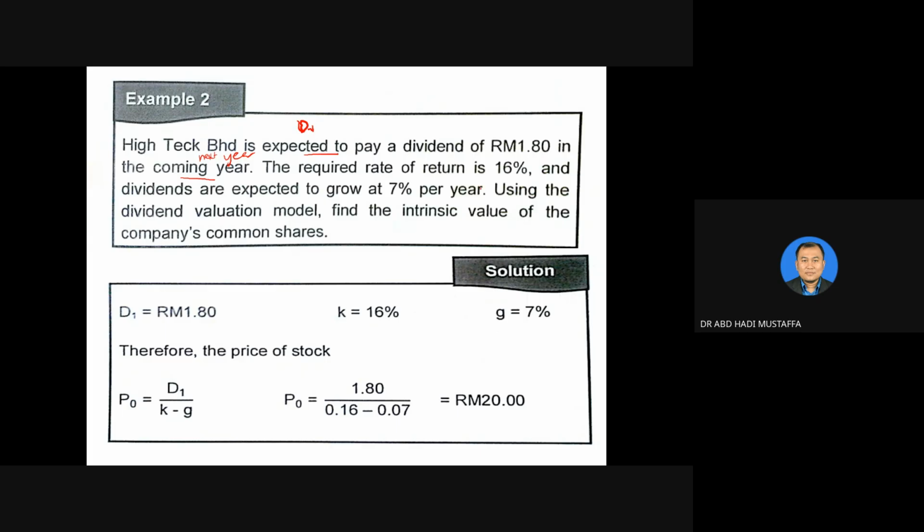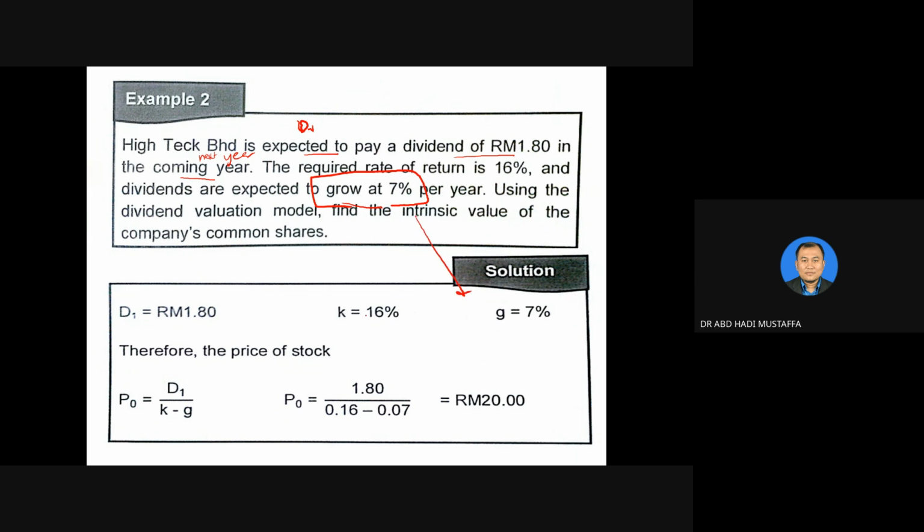The required rate of return is 16%, and dividends are expected to grow at 7% per year using the dividend valuation model. Find the intrinsic value or value of the stock of the company's common shares. Now, dividend of RM1.80 next year is D1, RM1.80. K is 16%, G is 7%. You see, they gave only one rate of G, which is 7%.